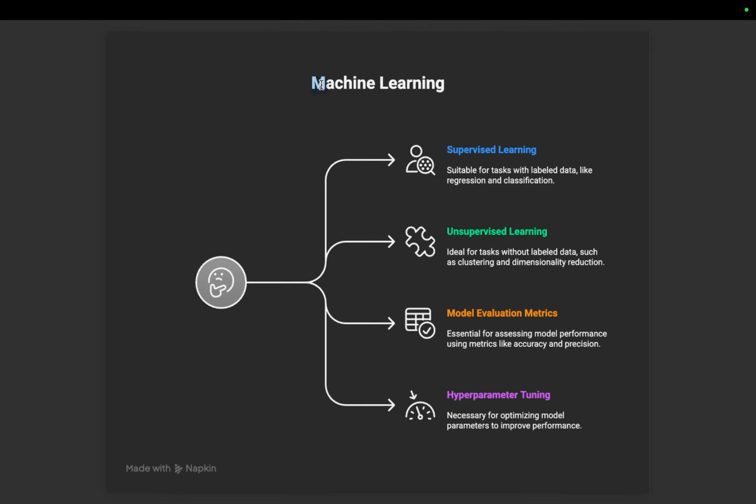Then we will do the machine learning part. In the machine learning part, we will study what is supervised learning, unsupervised learning, and reinforcement learning, and we will study some evaluation metrics like confusion matrix, precision, recall, and F1 score. To improve the model, we will use some improvement techniques like hyperparameter tuning. We'll also deal with L1 and L2 regularization. Overfitting, we will try to reduce, and the bias variance trade-off; all things we are going to cover in this machine learning.